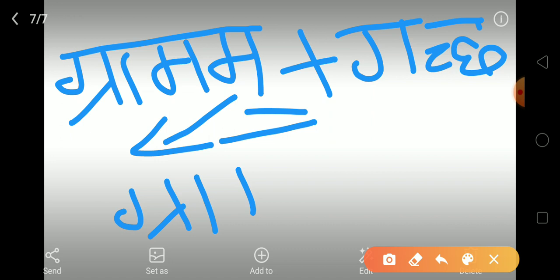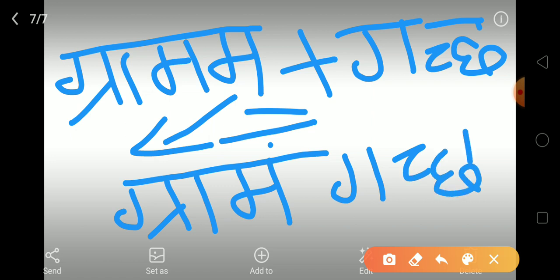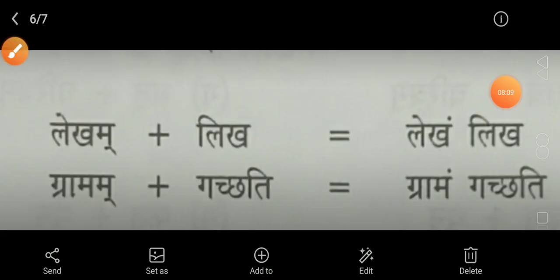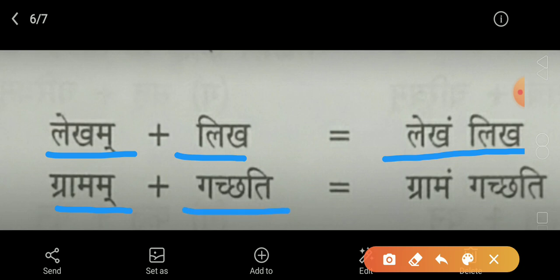So let us add an anuswara to the word, that is gramam, then gacha. This should be written directly. This is how lekham likha gets changed into lekham likha, and gramam gachati gets changed into gramam gachati.